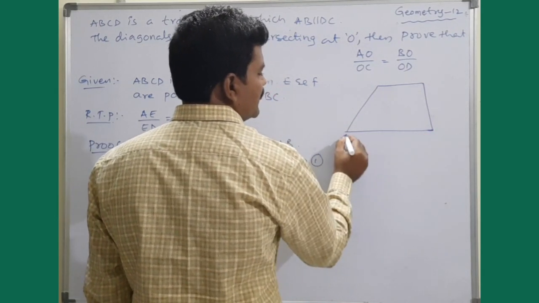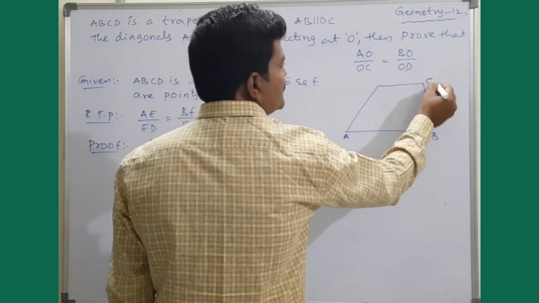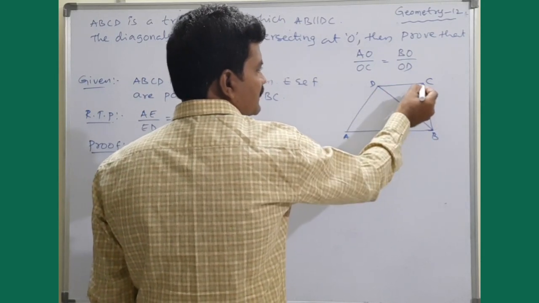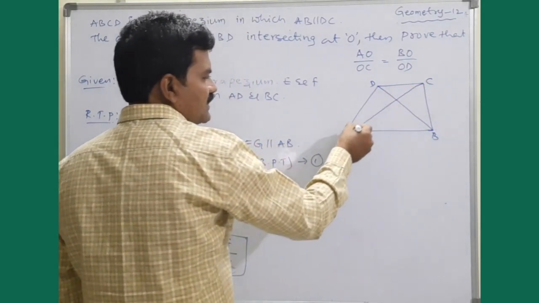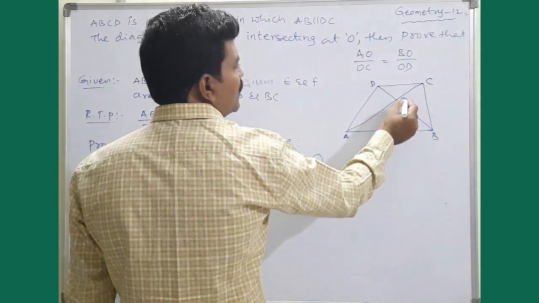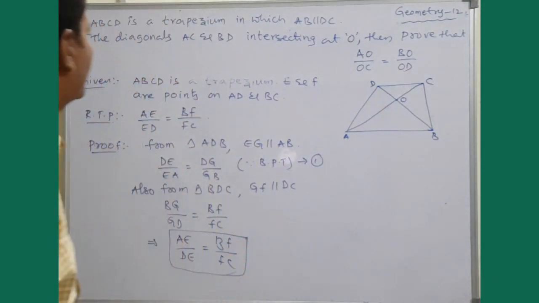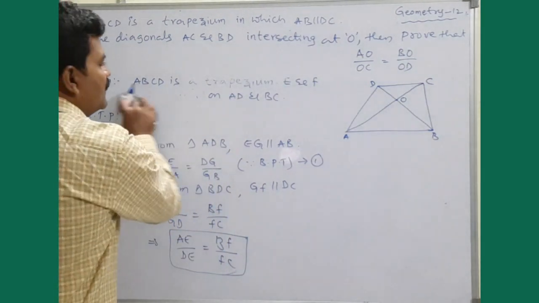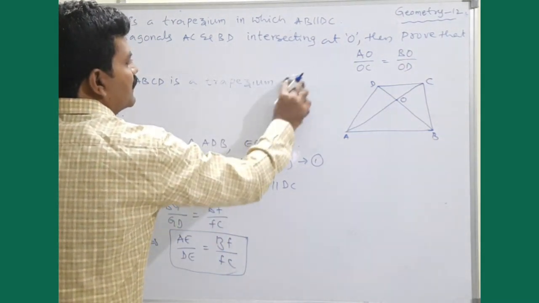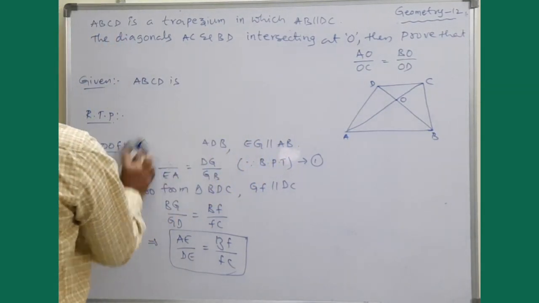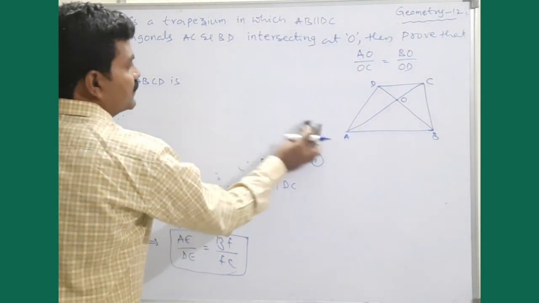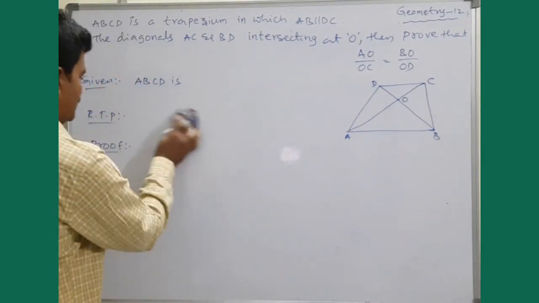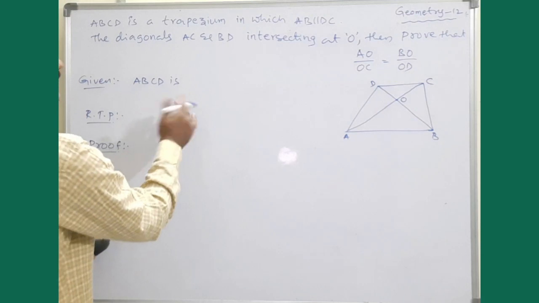Okay, let it be the trapezium ABCD, and given that diagonals are intersecting at a point O. So first of all, write what is given.